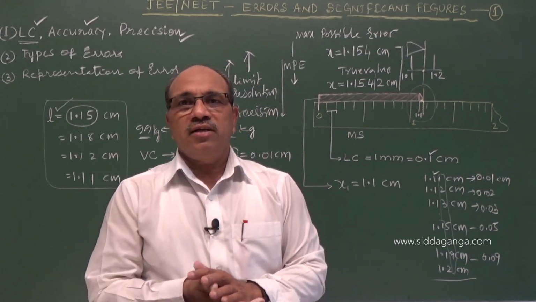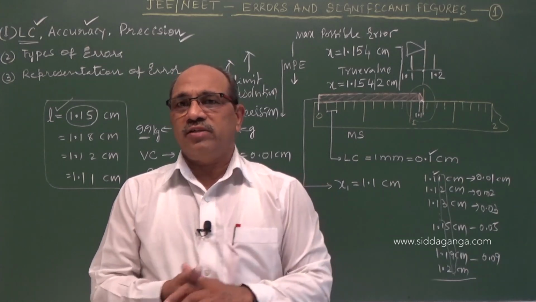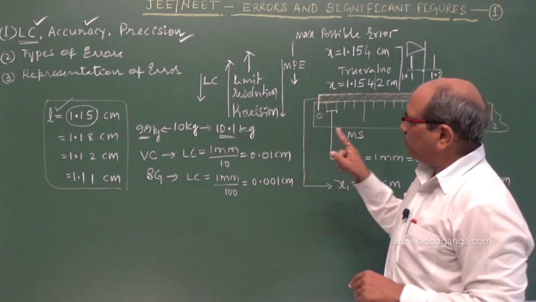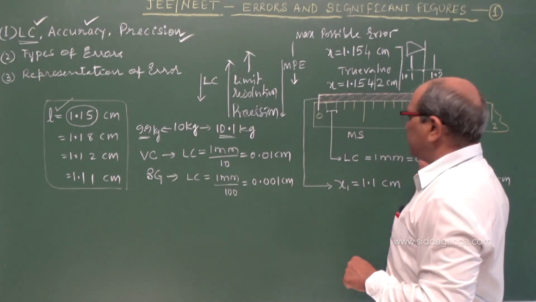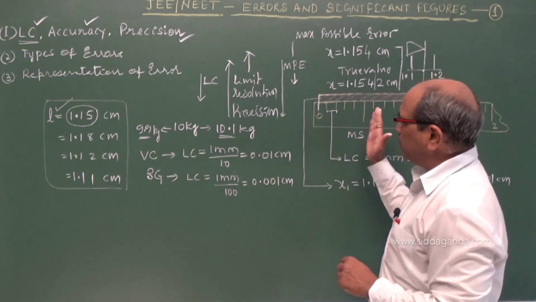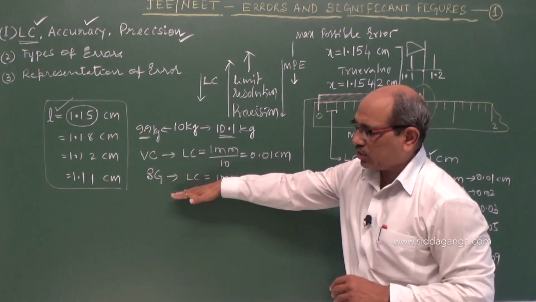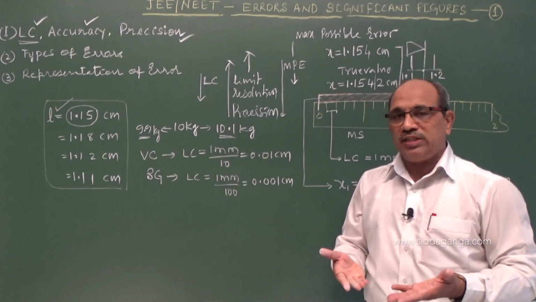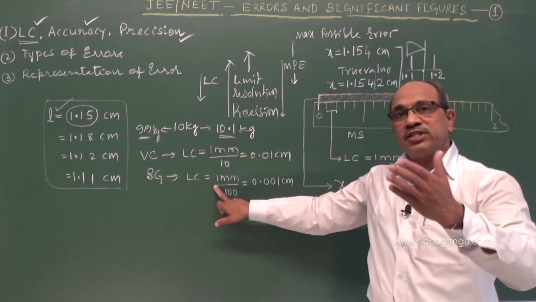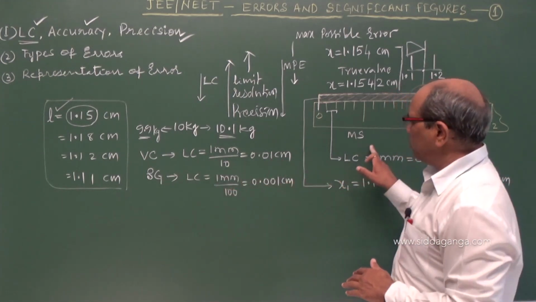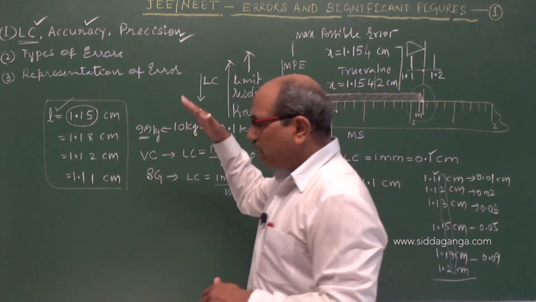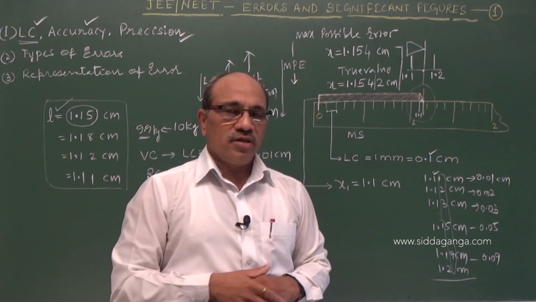One thing I clear, precision varies with the instrument. See here, for a meter scale, there is no variation of precision. That value, 0.1 centimeter, is fixed. But if you are given a meter scale, vernier calipers and screw gauge, and asked which has higher precision, directly you can say it is the screw gauge. And which has the least precision, you can say the meter scale. The vernier is in between. Highest precision is having the lowest least count. I think you are clear.